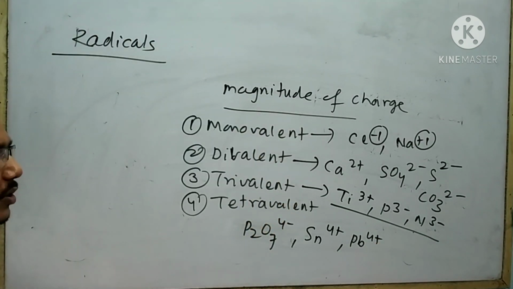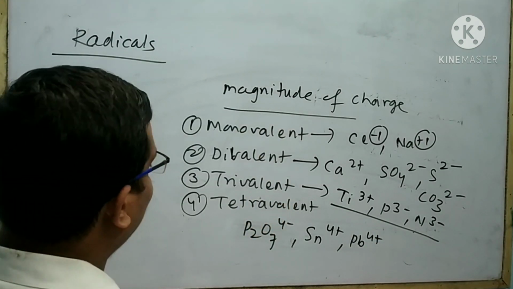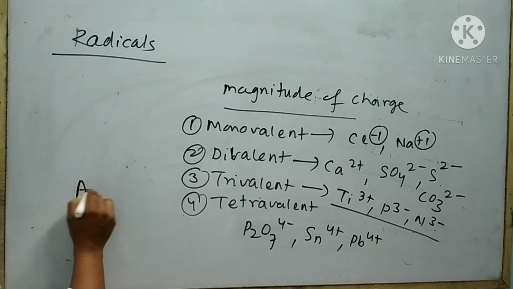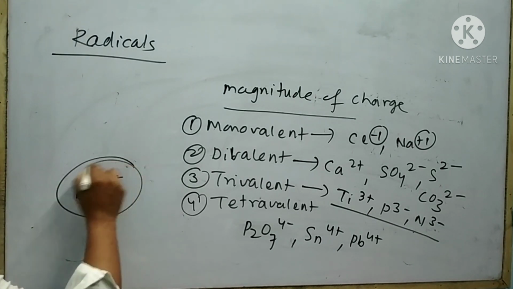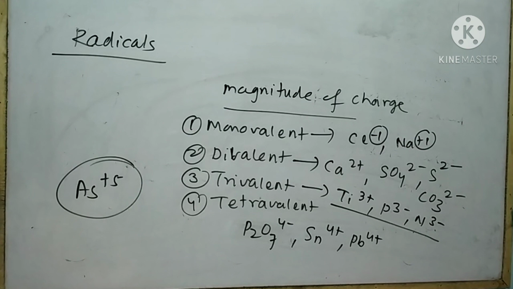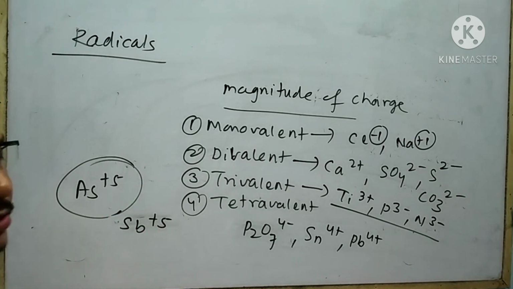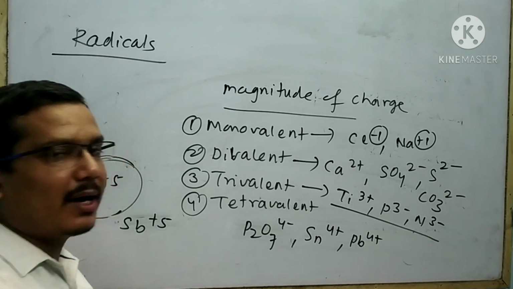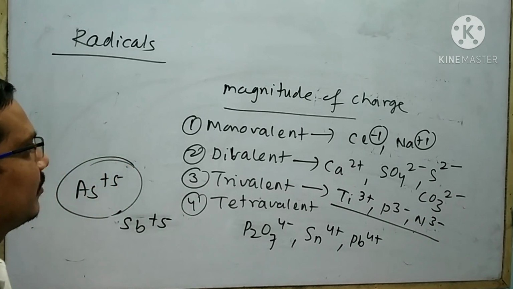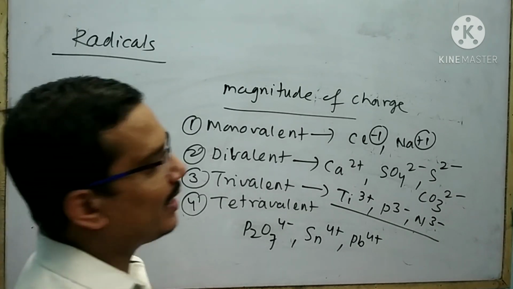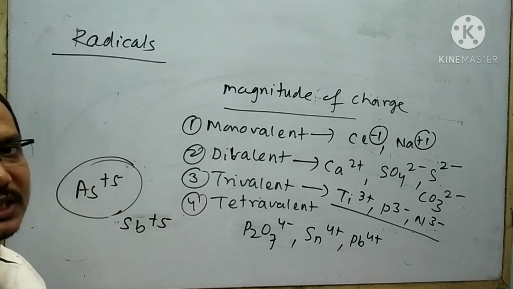Like that, you can also think about examples of pentavalent radicals. As5 plus is an example of a pentavalent radical. Sb5 plus is also an example of a pentavalent radical. These are the classifications of radicals depending upon the magnitude of charge.